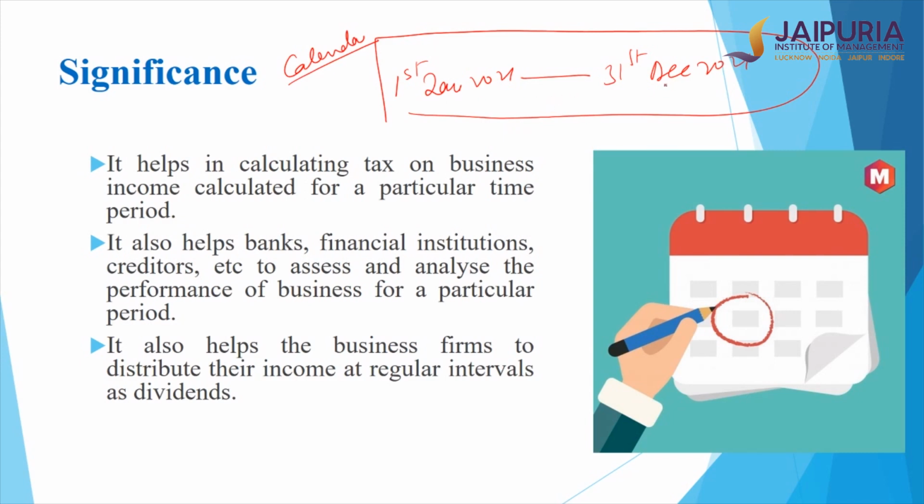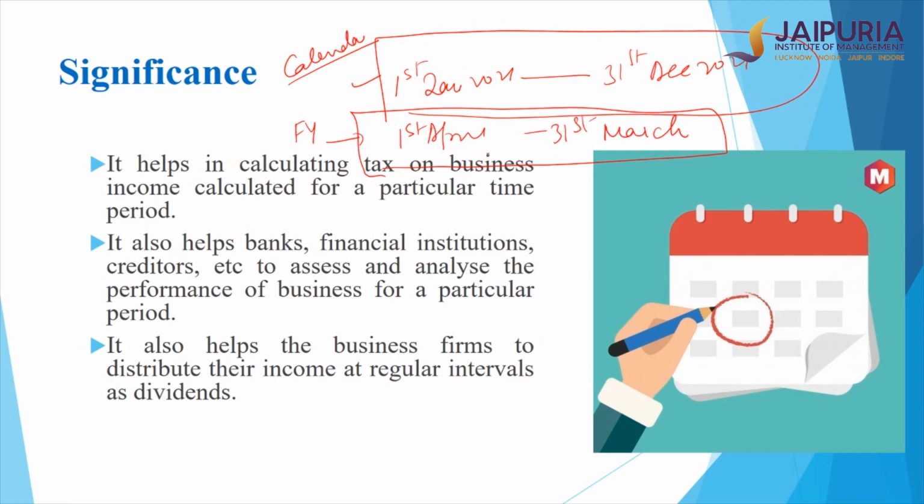Now, the time period, as I mentioned, is the prerogative of the accountant, what period he wants to take. Generally, companies prepare accounting records on a yearly basis, a half-yearly basis, also on a quarterly basis. In India, we also have two types of year which are running at present. One is a calendar year, which is mentioned here, and we also have a financial year, which starts from 1st April and continues to 31st March.